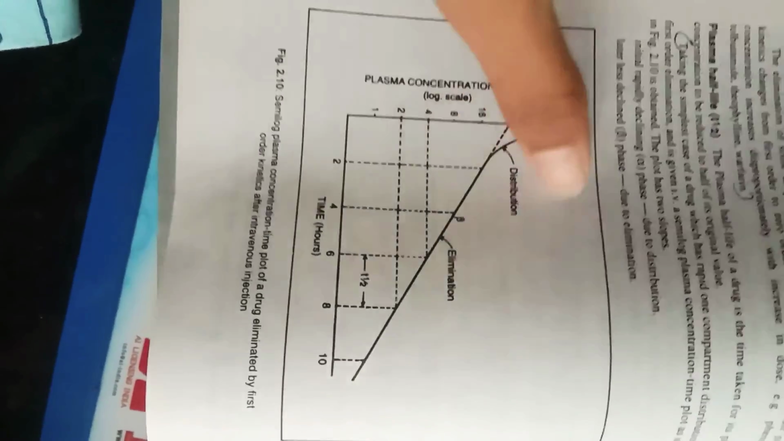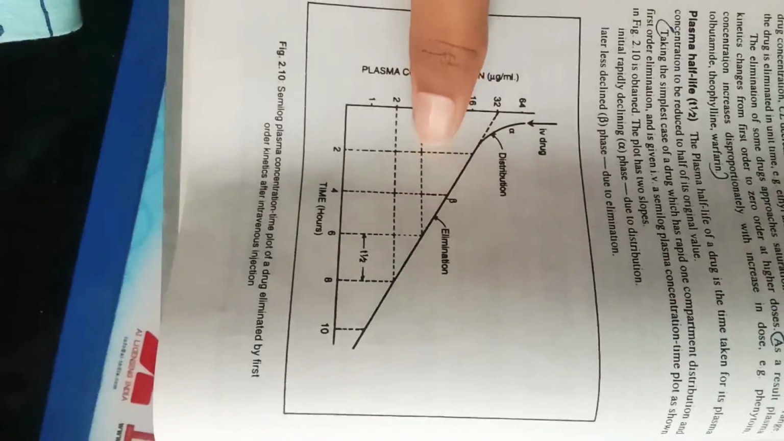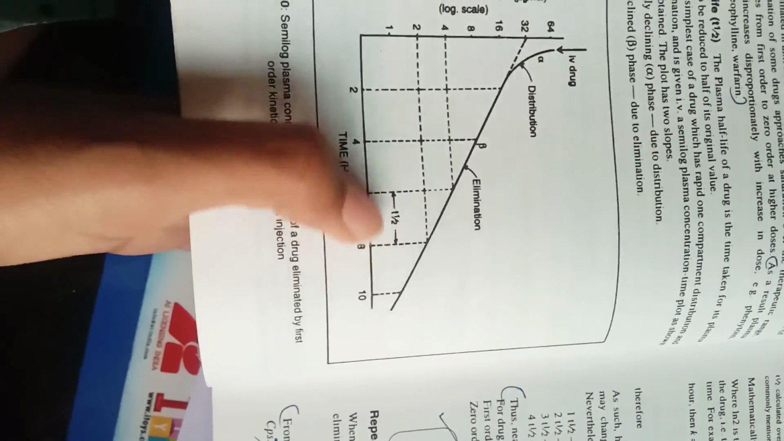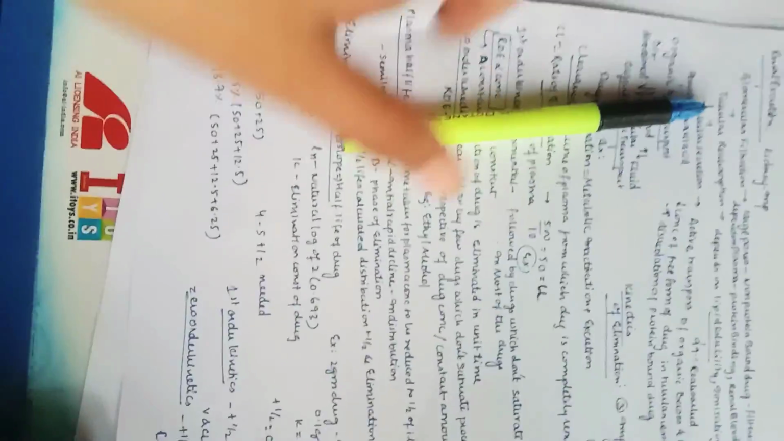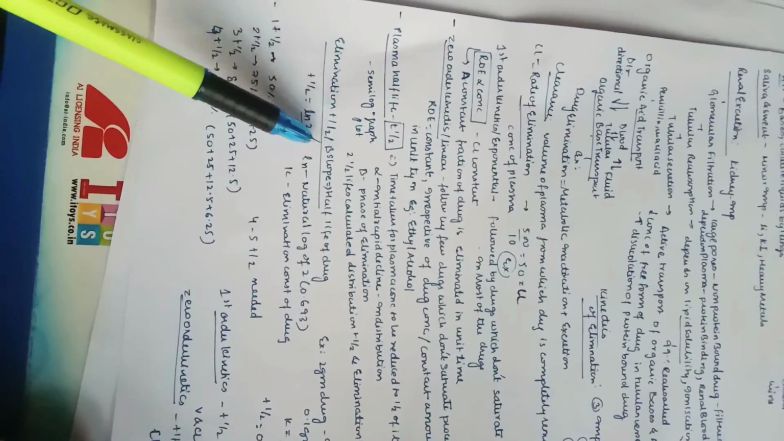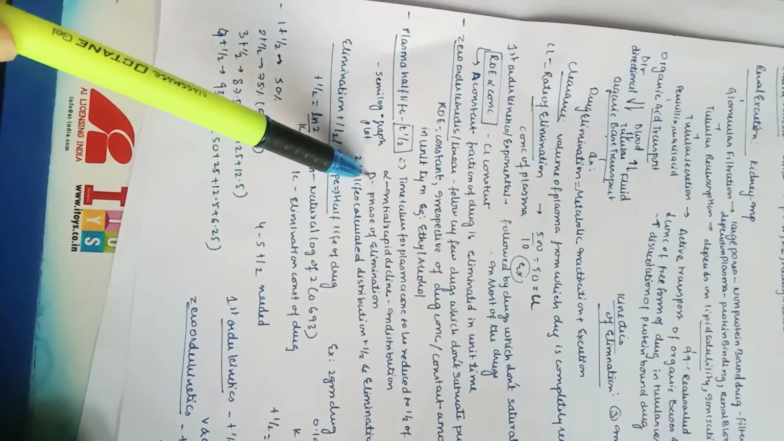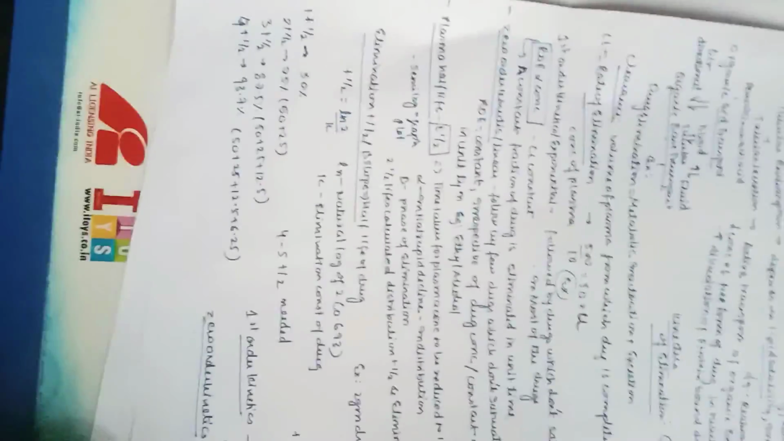Alpha is representing the distribution, and beta is representing the elimination, and this is the T half in between this. You can see numericals. So how it is mentioned, let us see here. Now we will study in detail the elimination T half, also known as beta slope, because elimination is represented by beta. So what is the half-life of the drug in the case of beta slope?